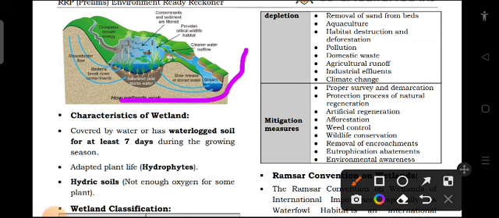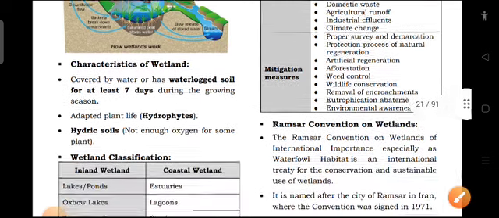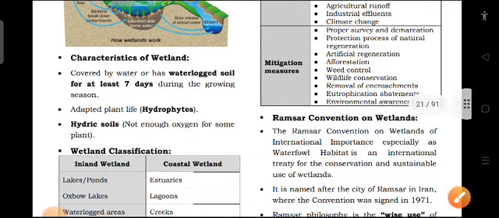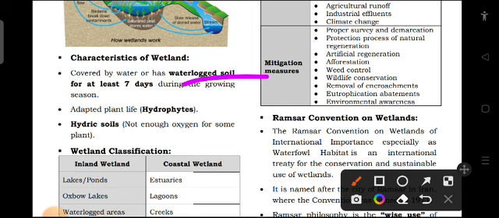This is how wetland works. Contaminants are filtered, it provides critical wildlife habitat, and cleaner water outflow. Now, what are the characteristics of wetland? They are covered by water or have waterlogged soil for at least 7 days during the growing season. So the soil will be waterlogged for at least 7 days.